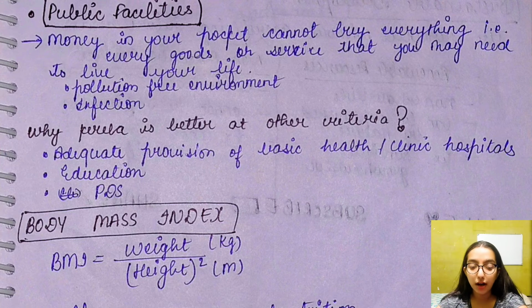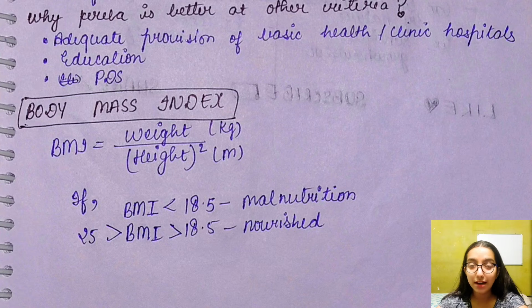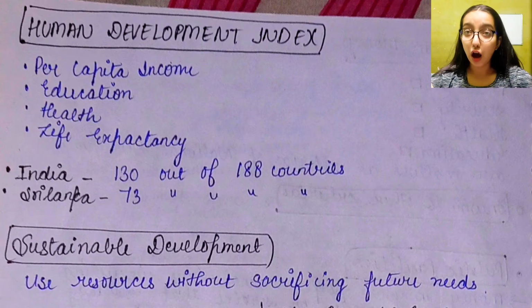Now comes BMI, the Body Mass Index. How is BMI calculated? Weight upon height squared, where weight should be in kgs and height should be in meters. And what does it tell? If BMI comes less than 18.5, then the child or the person is malnourished. He or she is suffering from malnutrition. And if it comes between 18.5 and 25, then the person is nourished. Okay?